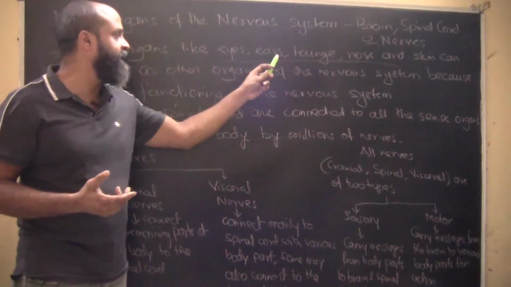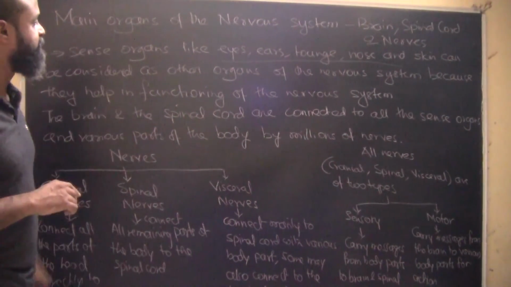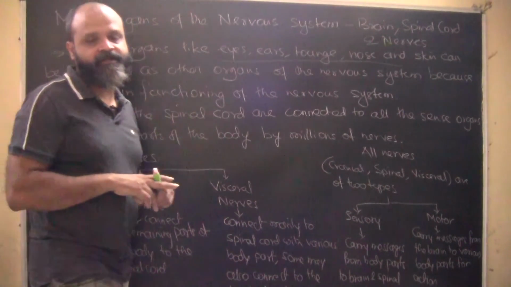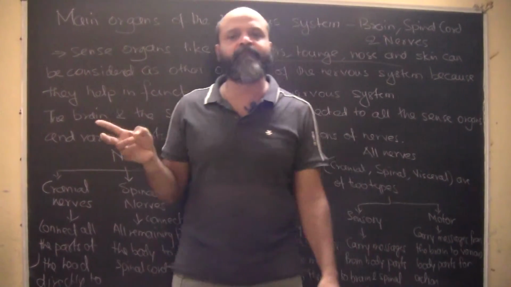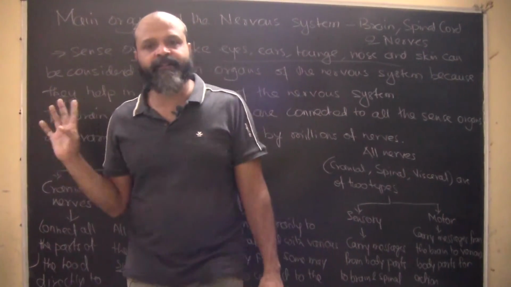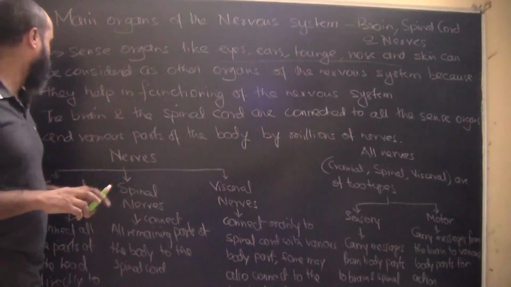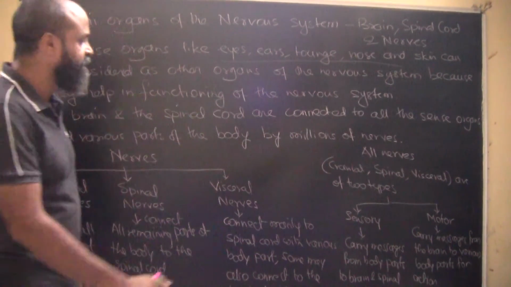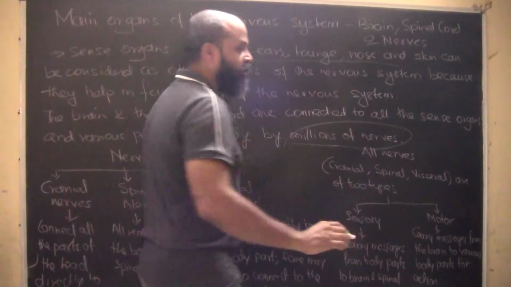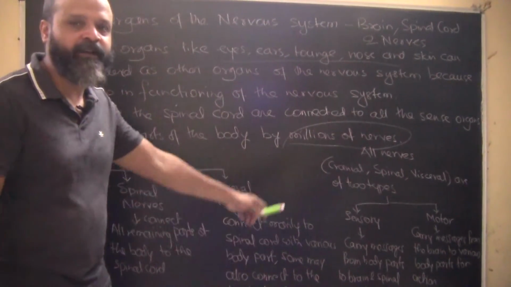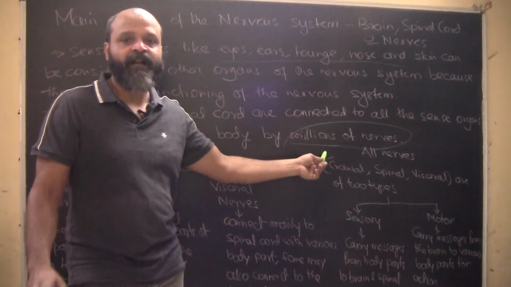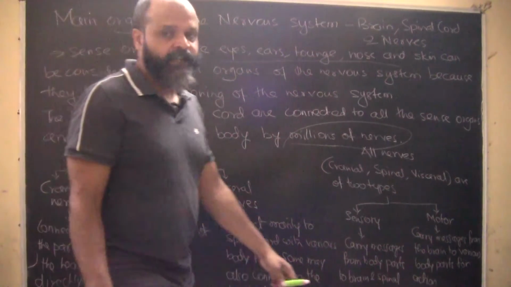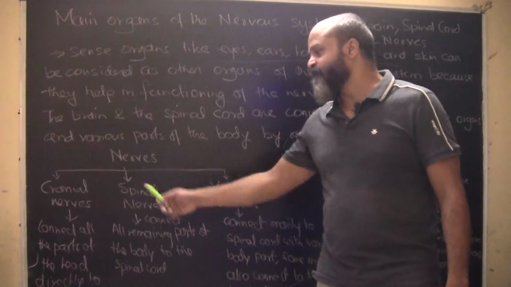So sense organs like eyes, ears, tongue, nose and skin can be considered as other organs of the nervous system. Why? Because they help in the functioning of the nervous system. Although they are not the main parts, the main parts are the three: brain, spinal cord and nerves, but these are also a part of the nervous system. The brain and the spinal cord are connected to all the sensory organs in various parts of the body by millions of nerves. Now, if we look at the nerves, how many types of nerves do we have?